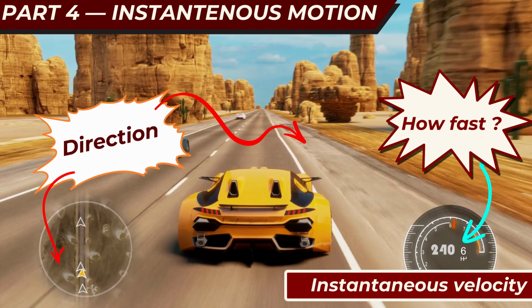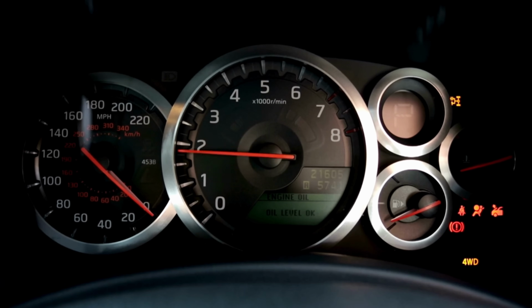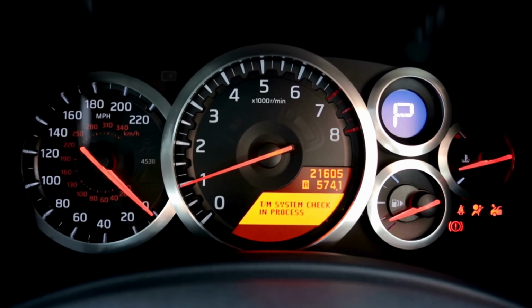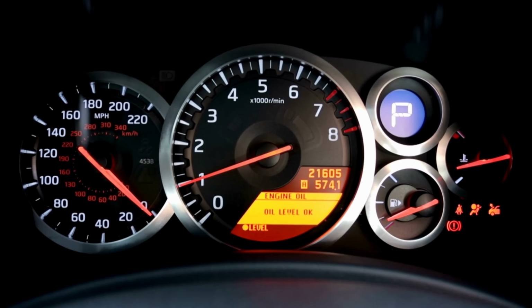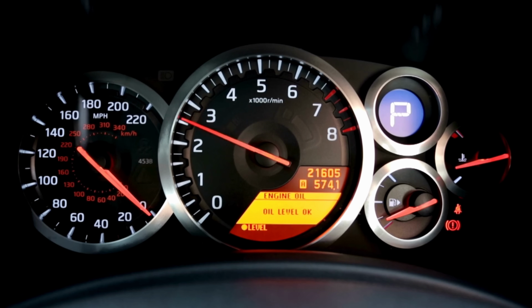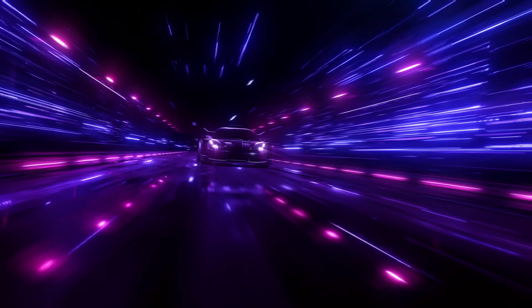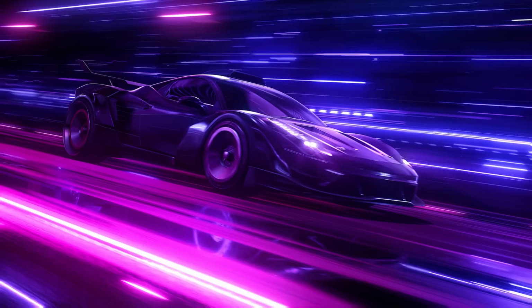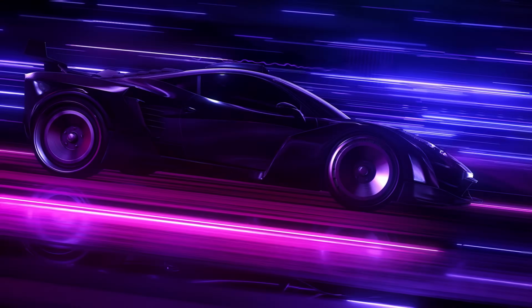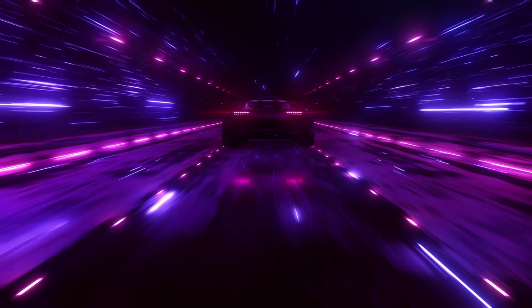A common everyday example is the speedometer in a vehicle. The value shown on the speedometer tells you how fast the vehicle is moving at that exact moment, rather than over the entire trip. To describe instantaneous motion more precisely, physicists naturally connect this idea to calculus. In mathematics, instantaneous velocity is related to the slope of a position versus time graph at a particular point. The steeper the slope, the greater the velocity. For now, we do not need to go deeply into the mathematics. It is enough to understand that instantaneous velocity describes motion at a precise moment in time.